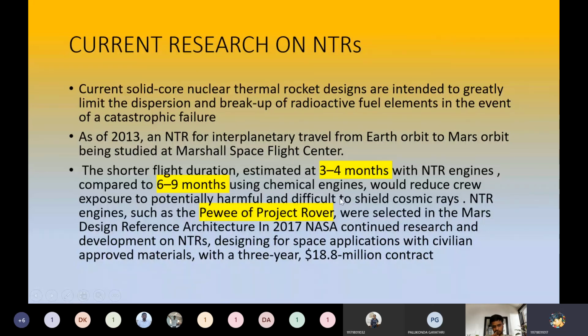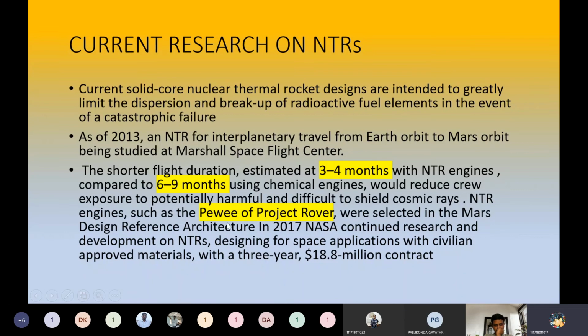If we are using a chemical engine and there are any issues, the astronauts would have to go out into outer space and do some technical work. With nuclear, that is reduced. They are thinking like that.